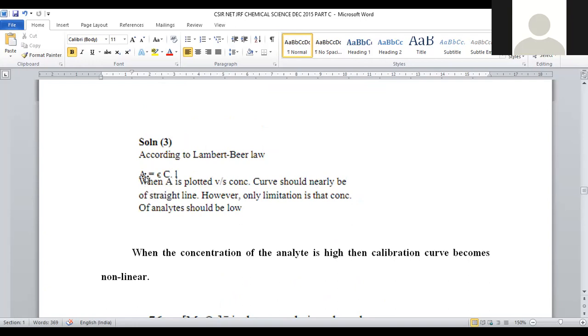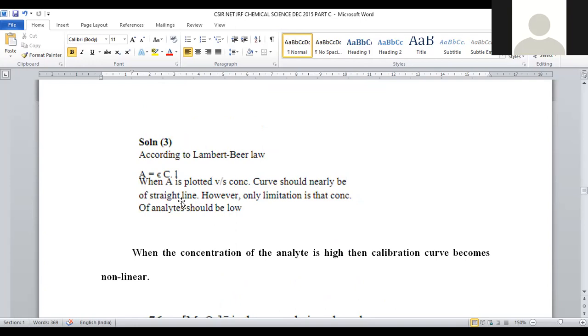Spectrophotometric analysis is carried out based on Lambert-Beer's law: A is equal to epsilon C L. A denotes the absorbance of the given compound. Epsilon is a proportionality coefficient. C is the concentration. L is the length of the medium. So if we increase the concentration extremely high, this may not obey Lambert-Beer's law, and there is no possibility to achieve a straight line.